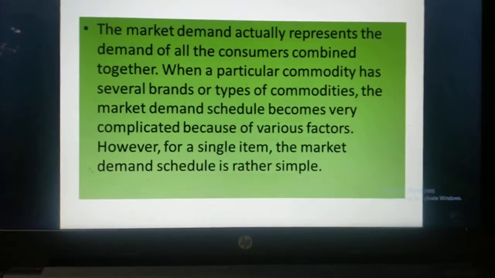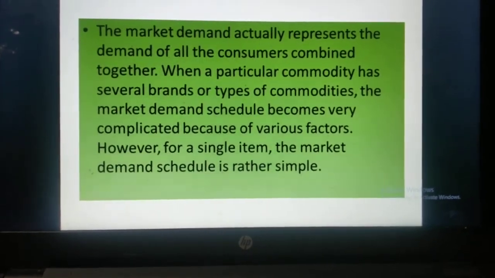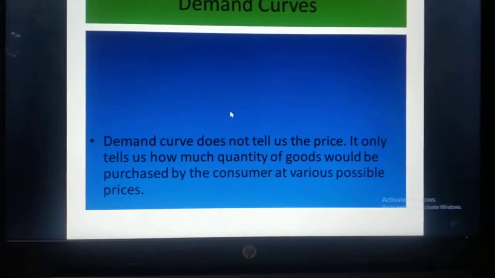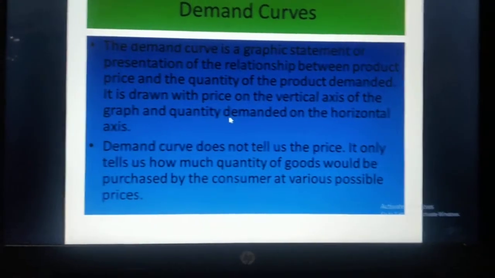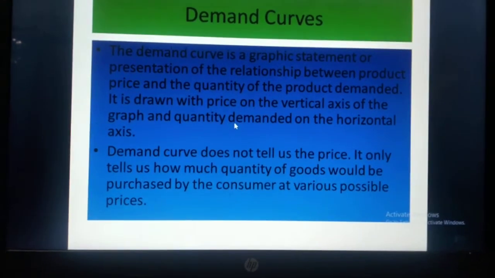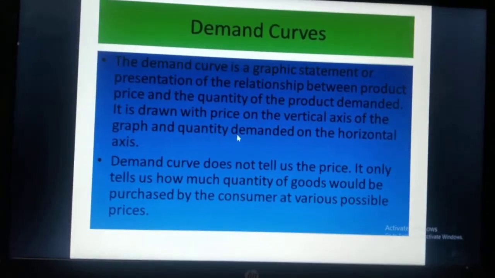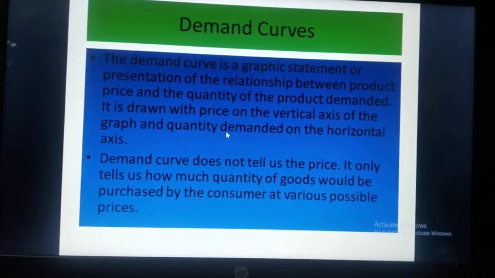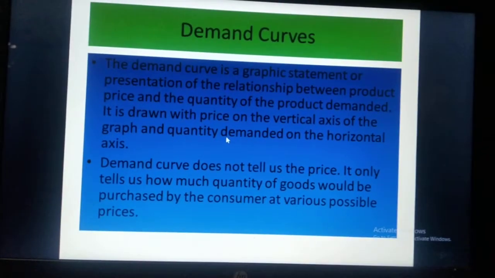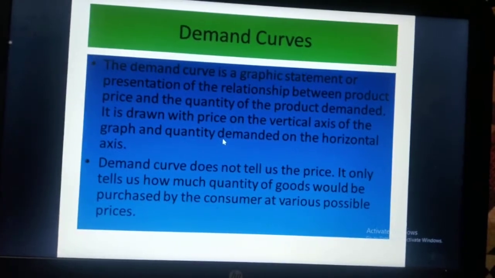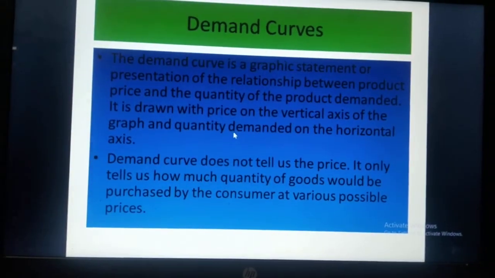When a particular commodity is purchased, it is purchased by a particular person, but the market shows each and every person. Market means a combination of various consumers and various shopkeepers. This is what is termed as market.